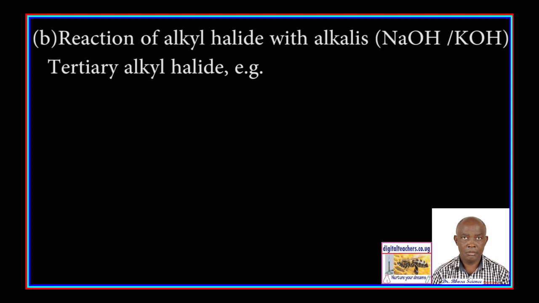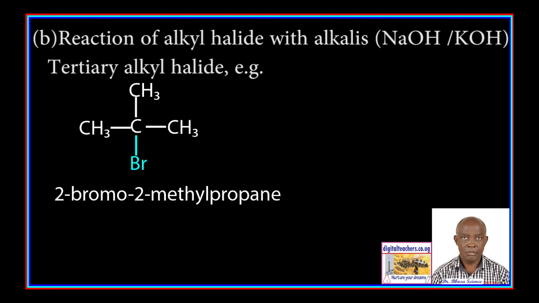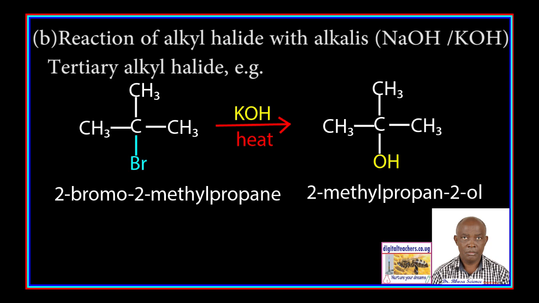2. Tertiary alkyl halides. For example, 2-bromo, 2-methylpropane reacts with hot potassium hydroxide to form 2-methylpropane 2-ol.